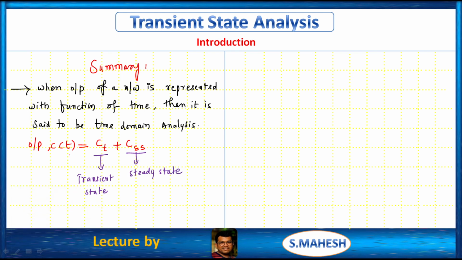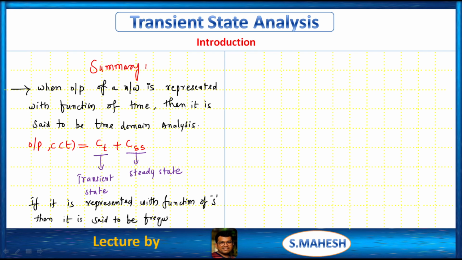If it is represented as a function of s, then it is said to be frequency domain analysis, right?